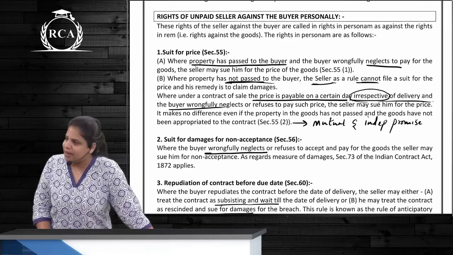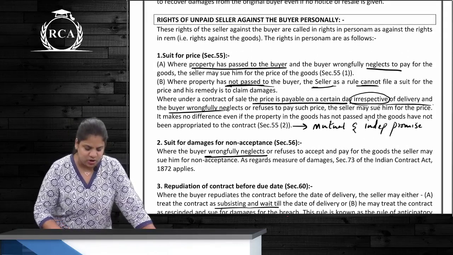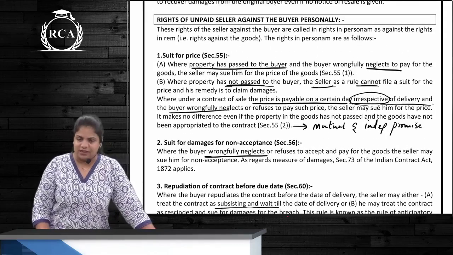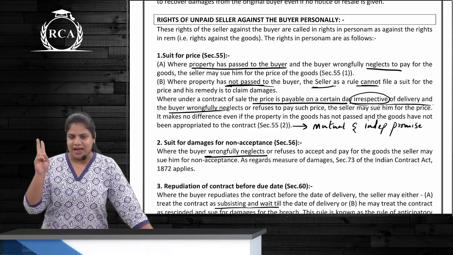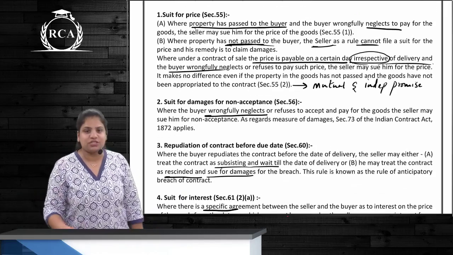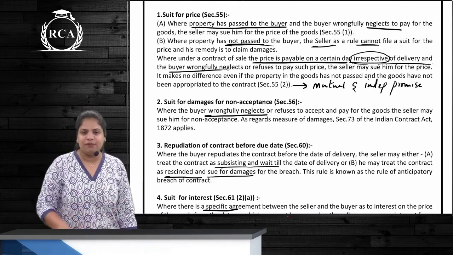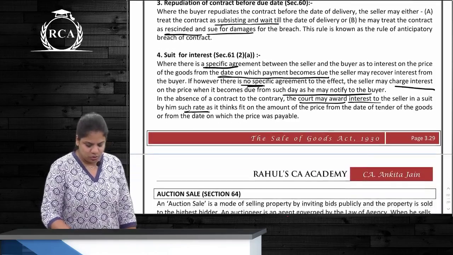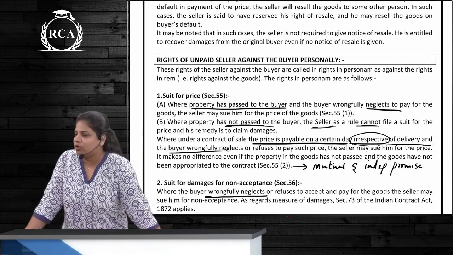Next right that we have are rights of the unpaid seller against whom? Against the buyer personally. So how many rights does the seller have? 4 rights. First right is what? Right to sue for the price. So, okay, all the 4 rights. First right is to sue for price. Next one, suit for damages for non-acceptance. Then repudiation before the due date. Suit for interest. So, suit for price. Who is filing suit for price on whom?